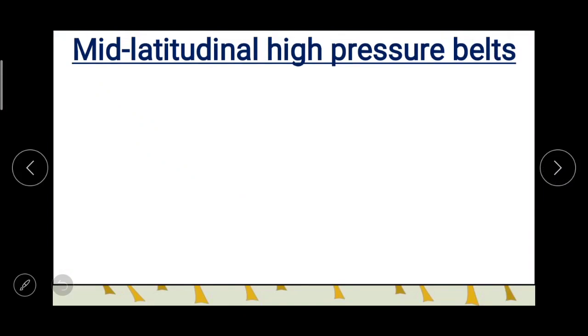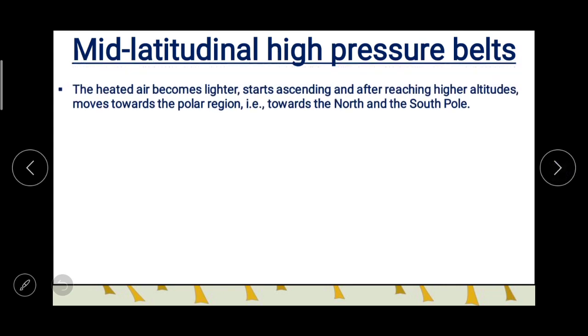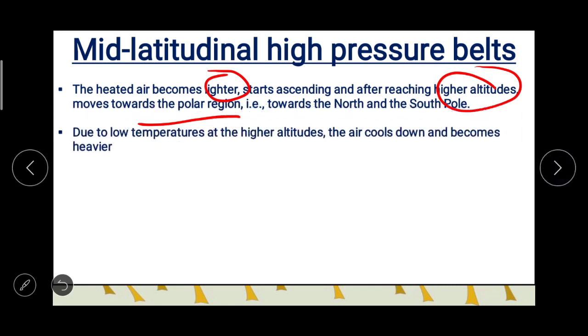Then mid latitudinal high pressure belts. The heated air becomes lighter, starts ascending, and after reaching higher altitudes moves towards the polar region, that is towards the north and the south pole, and due to low temperatures at the higher altitudes, the air cools down and becomes heavier.